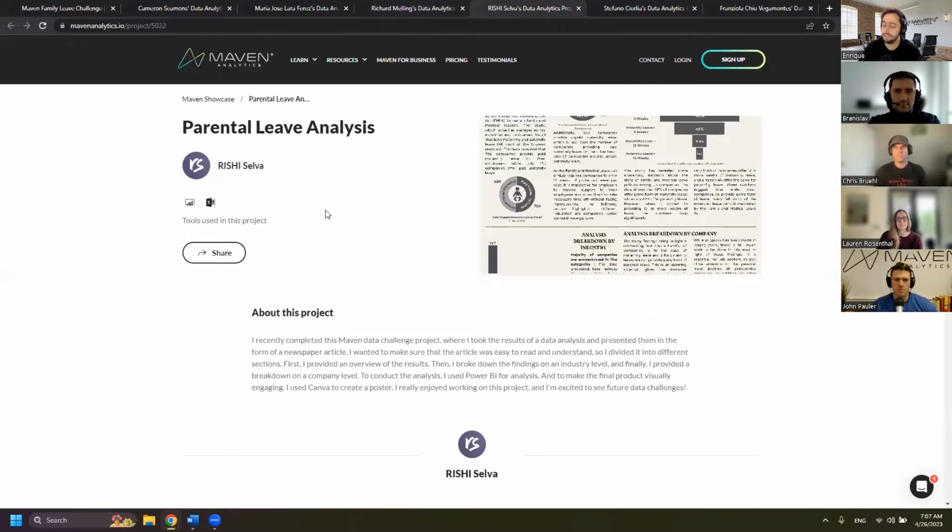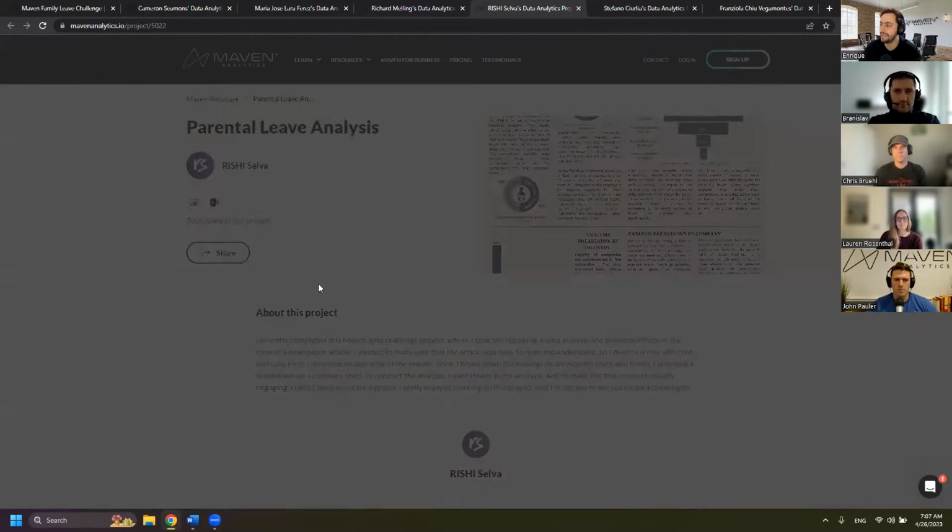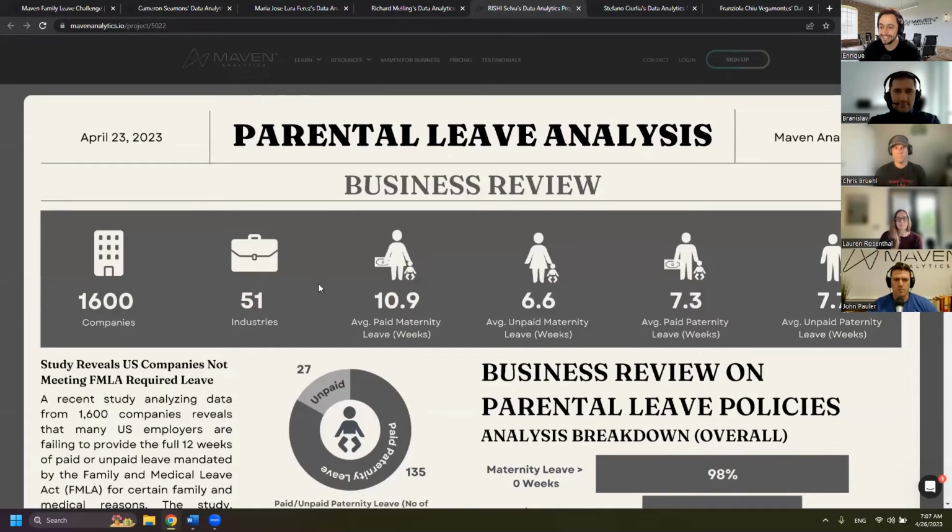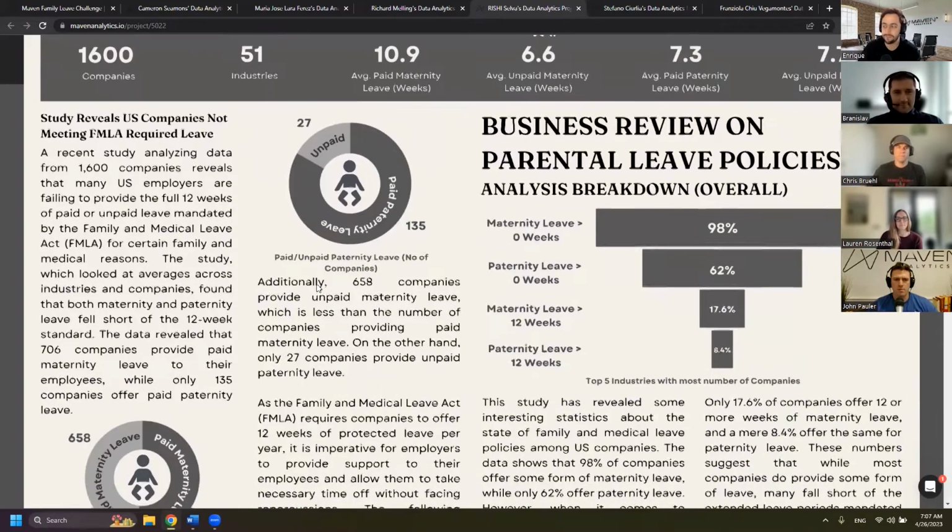Now, Rishi Selva actually went one step further and created an entire article, not just the visual, but my favorite part was actually this visual right here. We see a lot of bad use cases for funnel charts out there, but for me, at least, I think this one really works, in which he shows the drop-off as he starts to add requirements to the parental leave policies for the companies in the data set. So that was really cool.